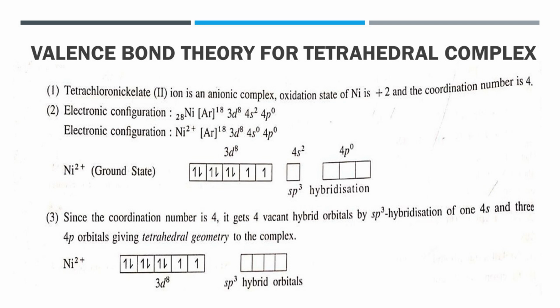As nickel loses 2 electrons forming Ni2+ ion, the electronic configuration of Ni2+ is given as the electronic configuration of argon 18, 3d8, 4s0, 4p0. As the number of Cl- ligands is 4, it gets 4 vacant hybrid orbitals by sp3 hybridization of 1 4s and 3 4p orbitals, giving tetrahedral geometry.